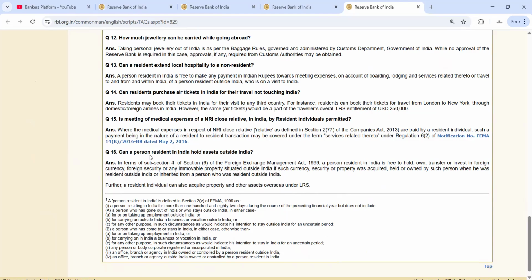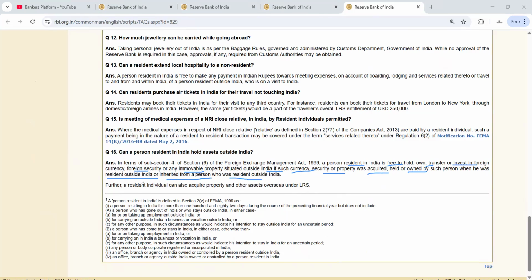So can a person resident in India hold assets outside India? In terms of subsection 4 of section 6 of the FEMA Act 1999, a person resident in India is free to hold, own, transfer, or invest in foreign currency, foreign security, or any immovable property situated outside India if such currency, security, or property was acquired, held, or owned by such person when he was resident outside India or inherited from a person who was resident outside India.